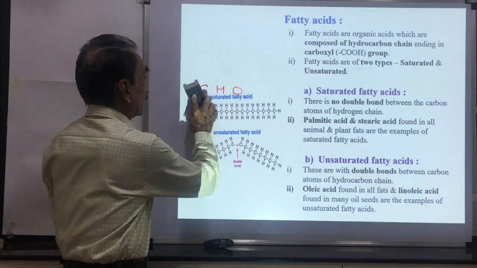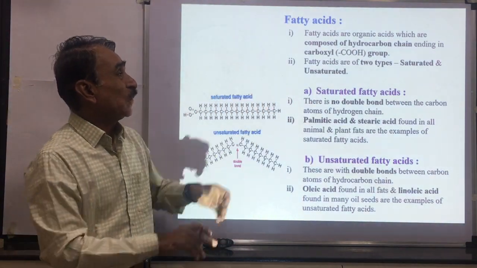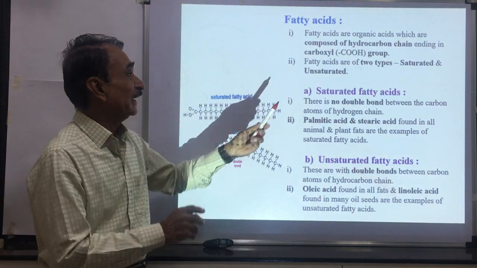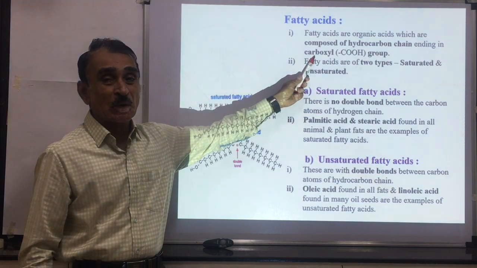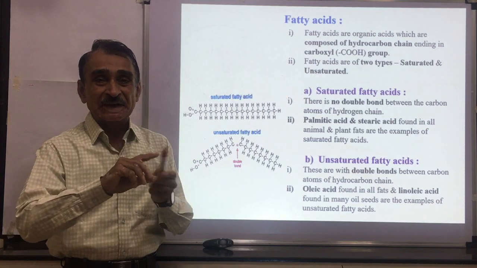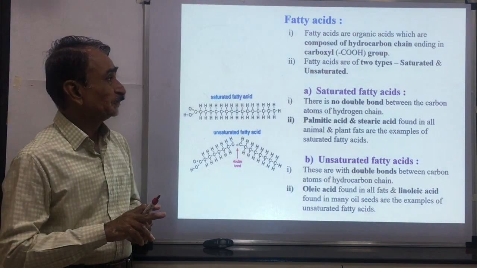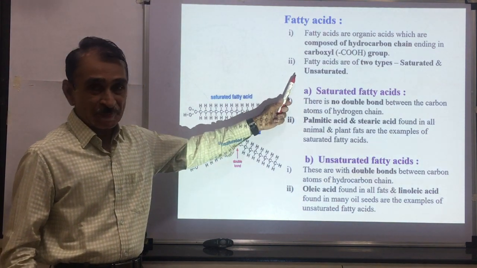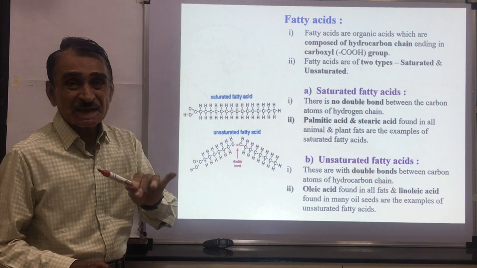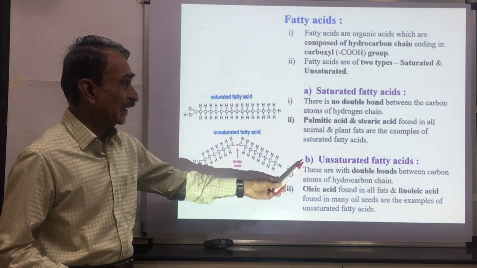Then we shall see the fatty acids. These fatty acids are organic acids which are composed of a hydrocarbon chain, and this hydrocarbon chain ends in a carboxyl group, COOH group. Fatty acids are of two types: saturated fatty acids and unsaturated fatty acids. Then we shall see the difference between saturated fatty acids and unsaturated fatty acids.